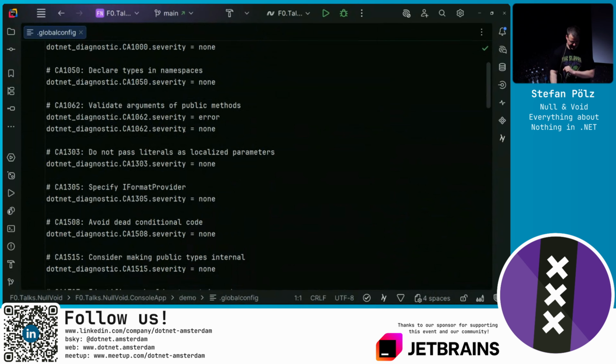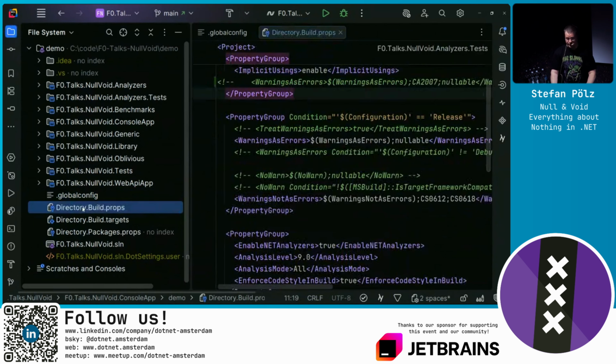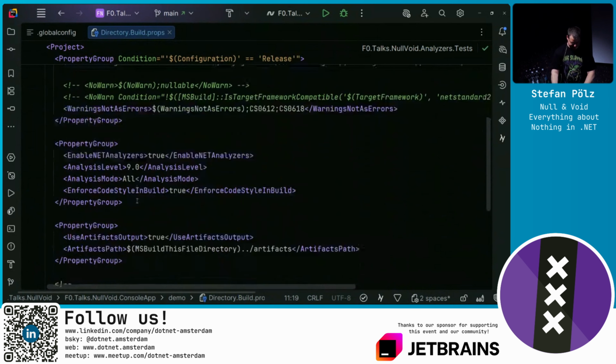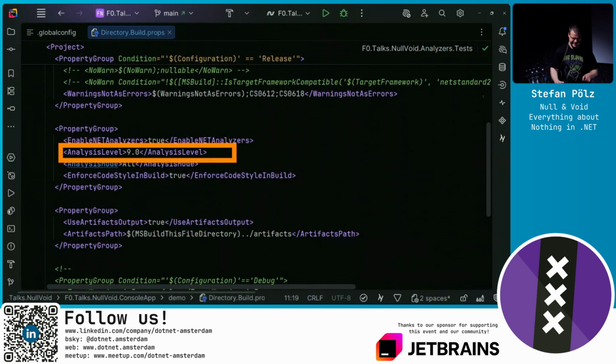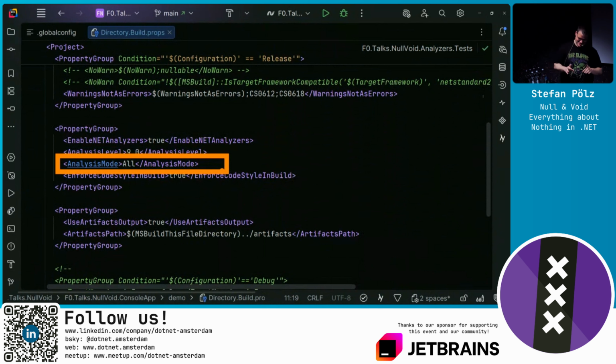Yeah, there is a diagnostic. This is not enabled by default. What I usually like to do in my projects is go to a Directory.Build.props in the root of the project, so every C# project gets the same rules. Then you can set the analysis level, which is usually defined by default by the target framework you're targeting, but I want them to be disjoint. I want to be explicit, so I set the value to net9. In two weeks, I need to increment this to 10. Then there are different analysis modes, with exhaustive documentation. I set it to all. All means most; it's actually not all, but a significant portion of the Roslyn analyzers.